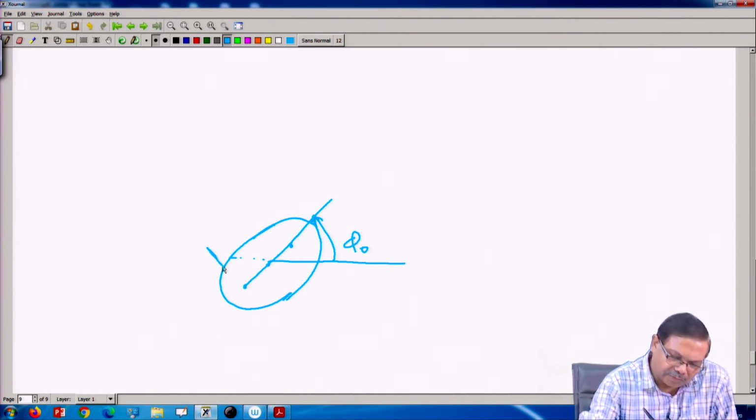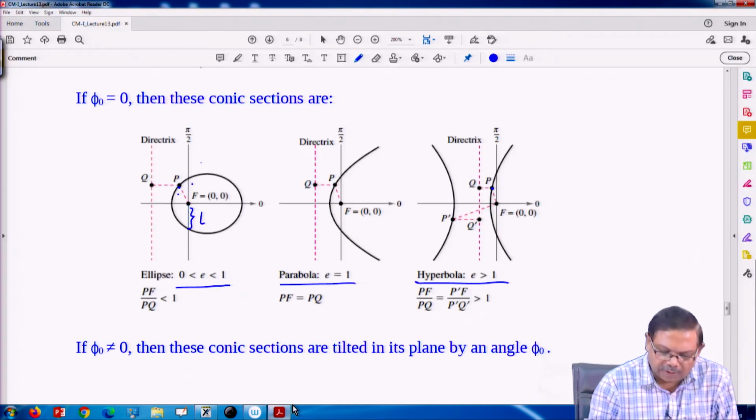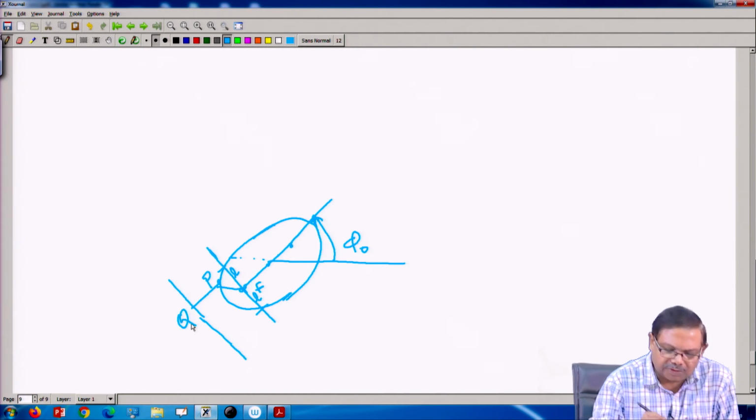So, this would be the latus rectum. This is L, this is L, and there would be the directrix. The particle is somewhere here. The shortest distance is this, this is P, and this is my focus. So, PF and PQ, that is the notation.